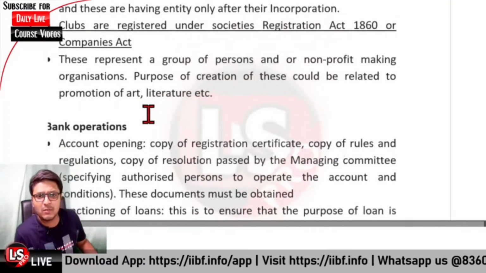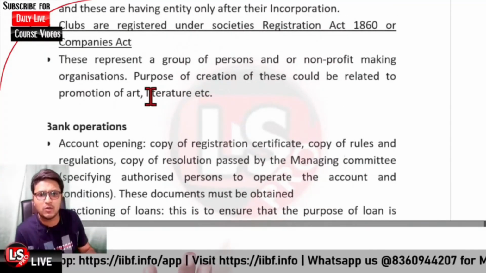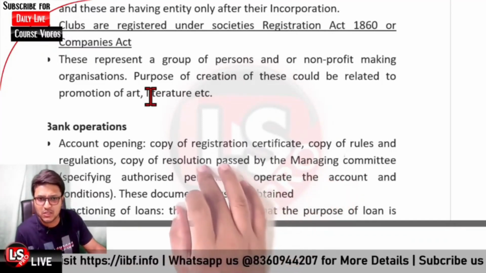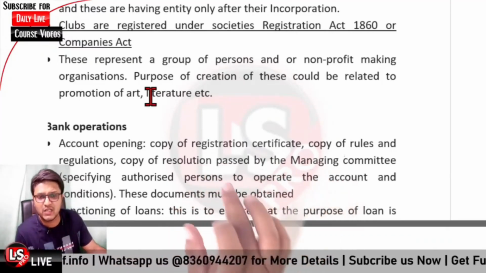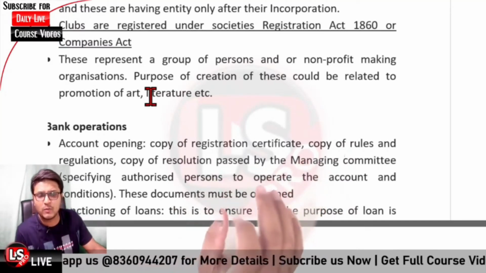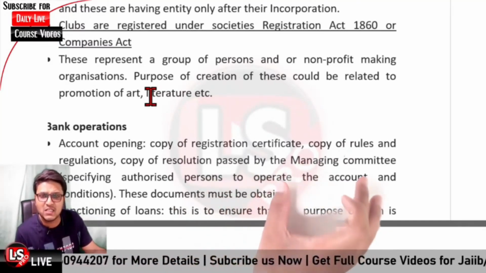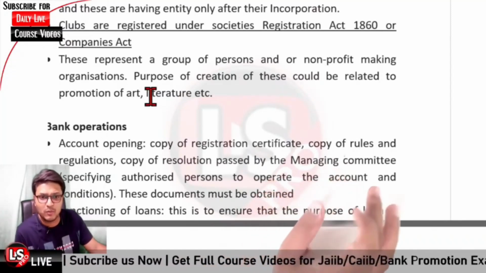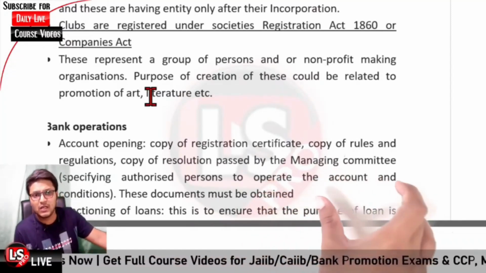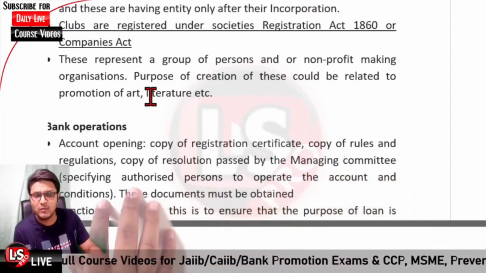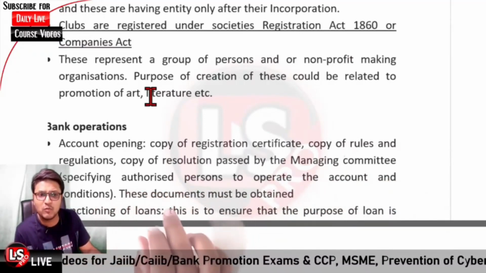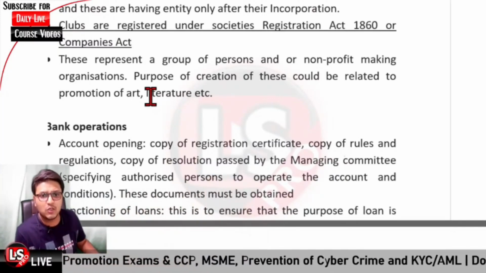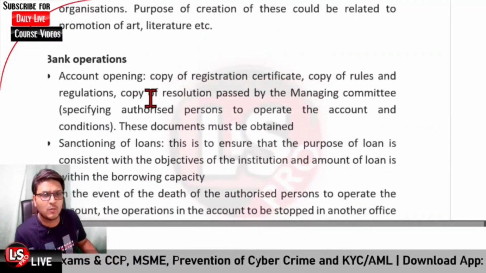And if we talk about banking operations, for opening of the account, a copy of the registration certificate is to be obtained, and a copy of rules and regulations. So whatever deed is there, it is to be obtained. A copy of the resolution passed by the managing committee of the trust, society or club is to be obtained. And further, the deed or resolution will specify what person would be authorized to operate the account and what would be the conditions to operate the account. And the documents are to be obtained.